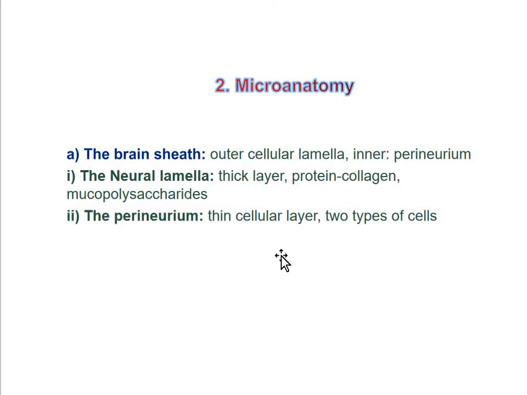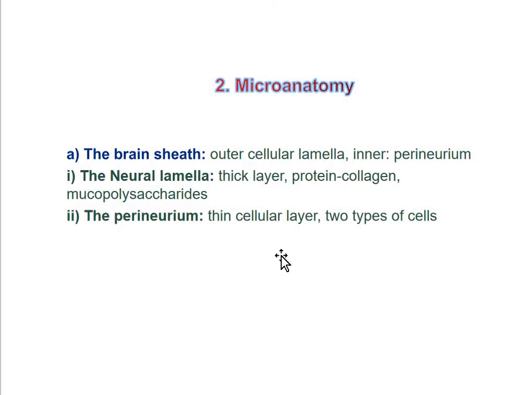So such a brain sheath is composed of two layers, the outer neural lamella and the inner layer, the perineurium. The neural lamella is non-cellular while the perineurium is a cellular layer. That means in the neural lamella cells are not present, it is non-cellular, whereas the perineurium is a cellular layer where the cells are present. Now the next part, that is the neural lamella.